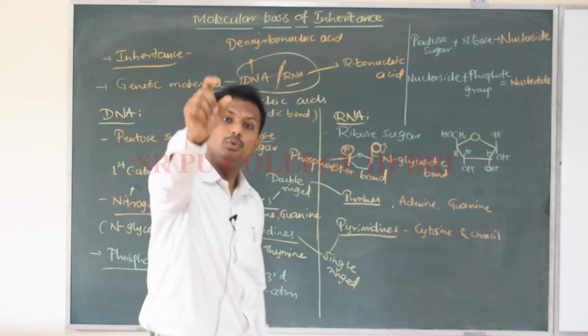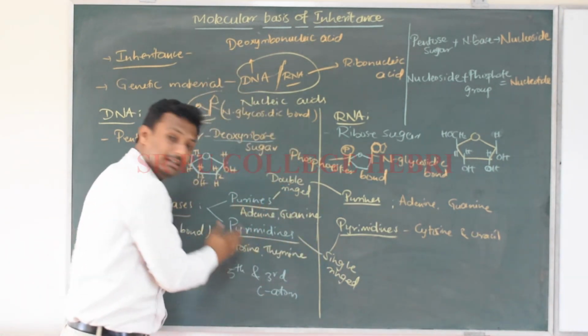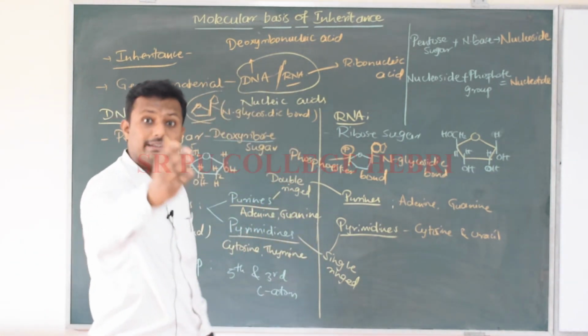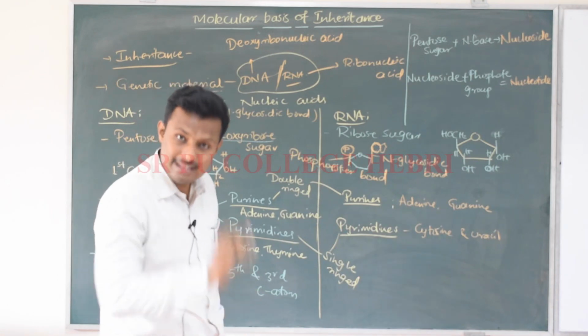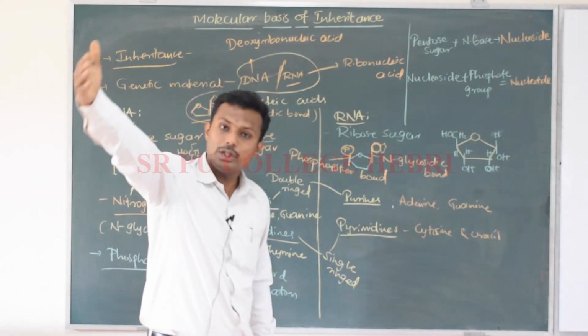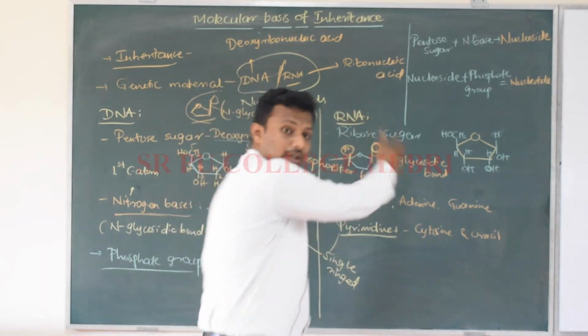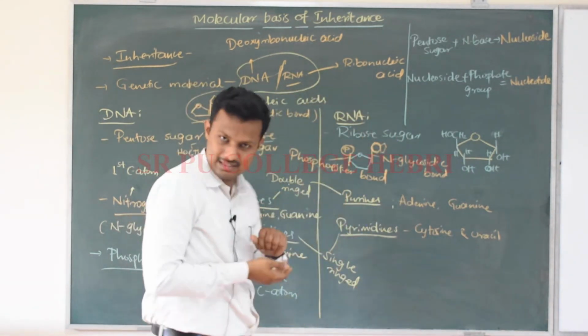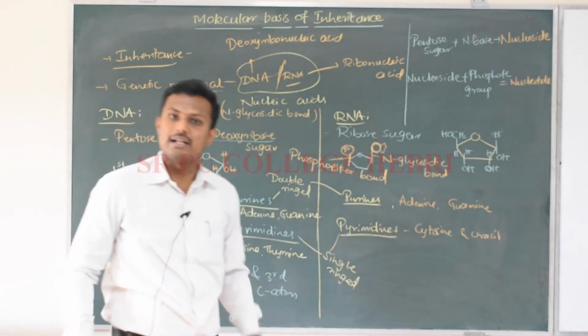Okay, if that nucleotide consists of the deoxyribose sugar, then the nucleic acid is called DNA. If that polynucleotide consists of the ribose sugar and uracil, then it is called RNA.